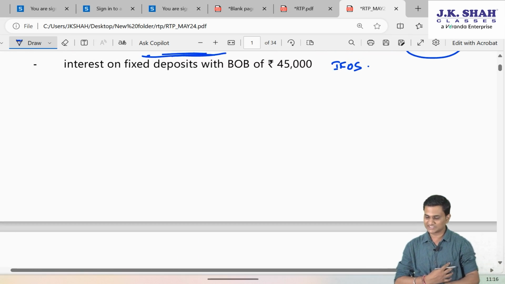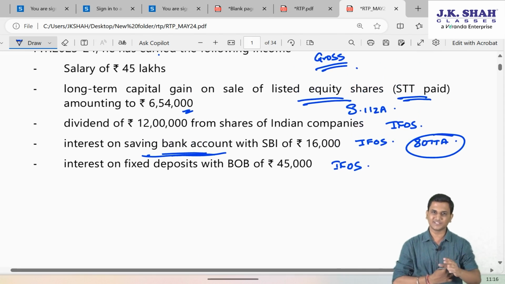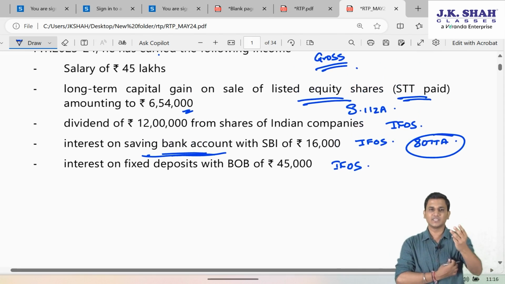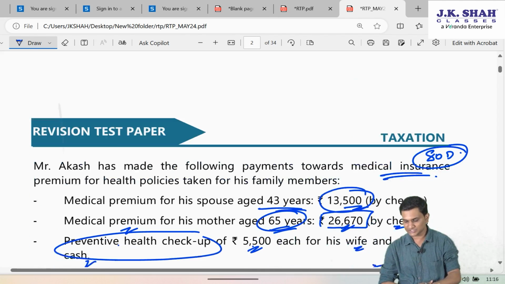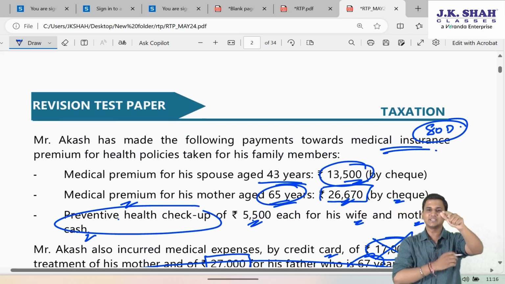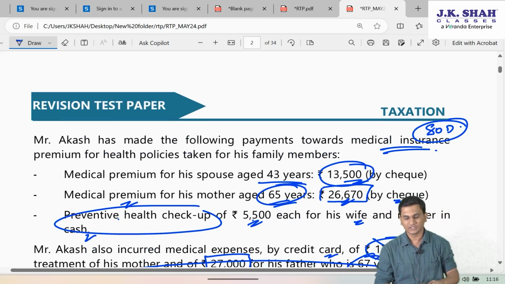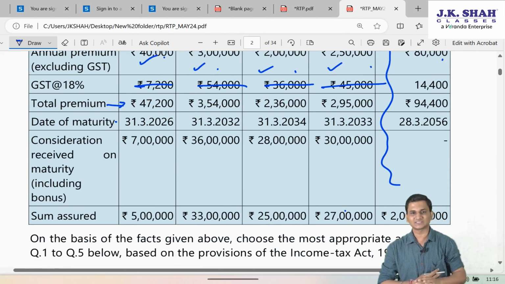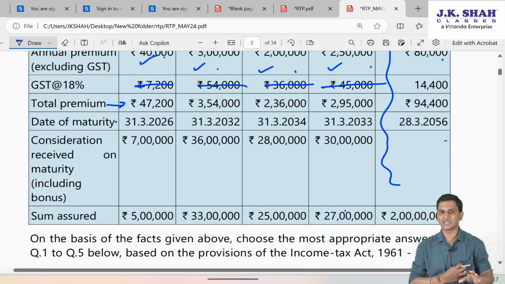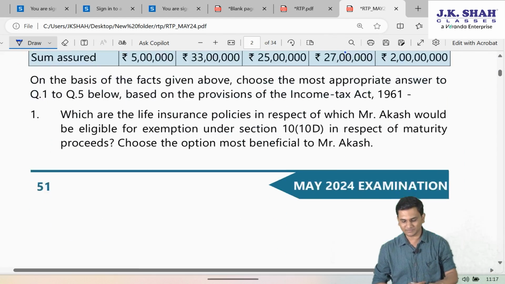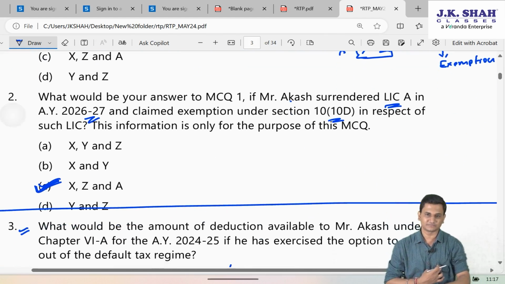The adjustments and incomes given are very limited. Just 3 heads of income are given: salary, capital gain and other sources. And deductions given are also very limited: 80C, 80D and 80TTA. So the calculation of tax under both the regimes should not be a challenging task. It is a very simple task here because not many adjustments are given.